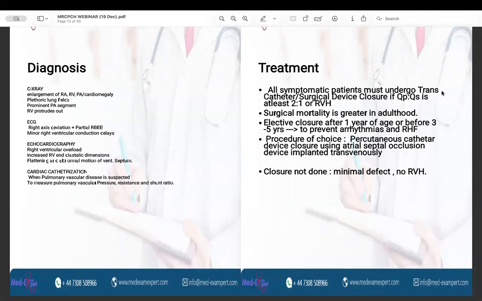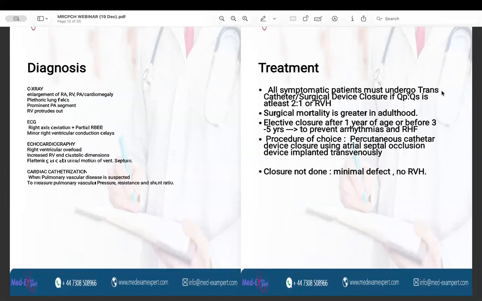The treatment of the ASD is as follows now. All symptomatic patients undergo transcatheter or surgical device closure if the Qp:Qs ratio is at least 2 to 1 or there is right ventricular hypertrophy. Surgical mortality is greater in adulthood, and elective closure after 1 year of age or before the age of 3 to 5 years, which is the preschool age, is done to prevent arrhythmias and right heart failure.